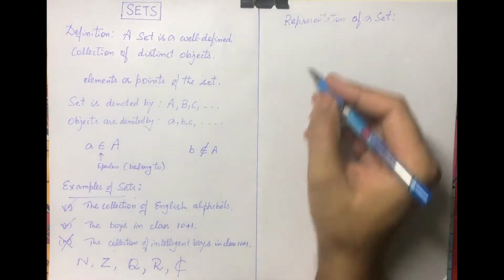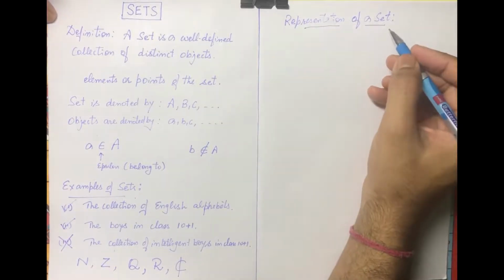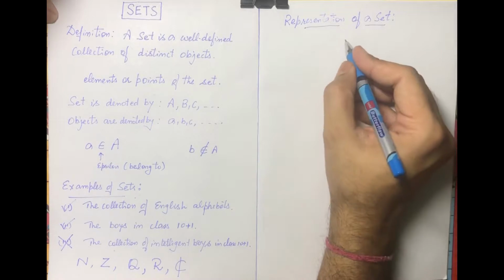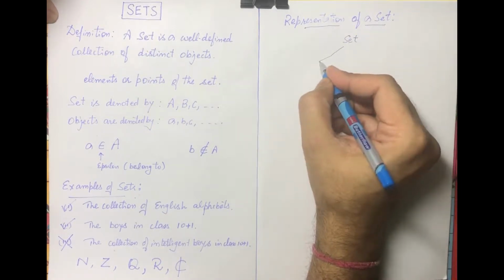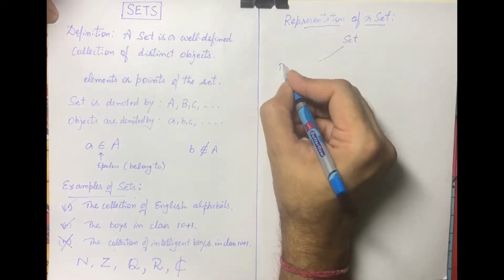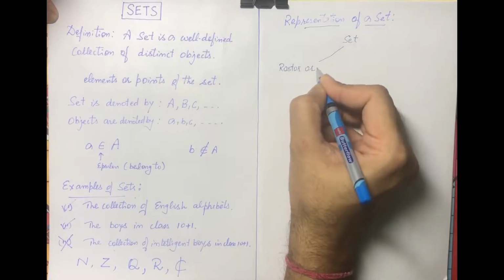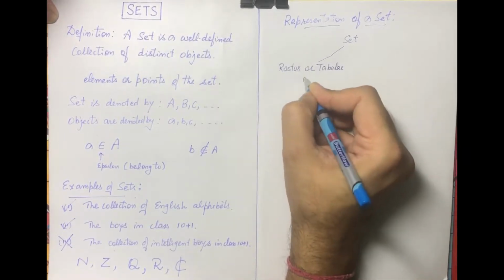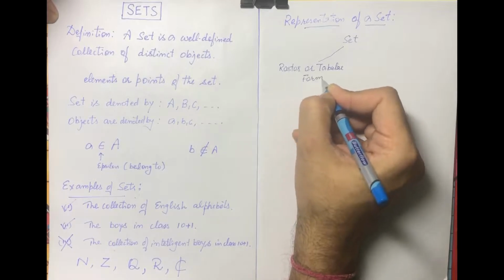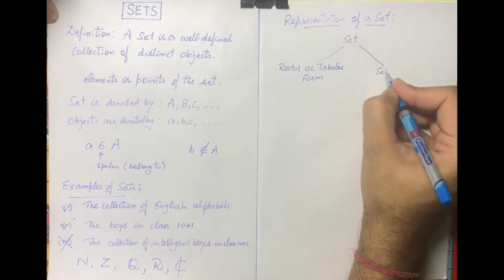We will learn the representation of a set. So a set is often represented in two ways: roster or tabular form, and another is set builder form.